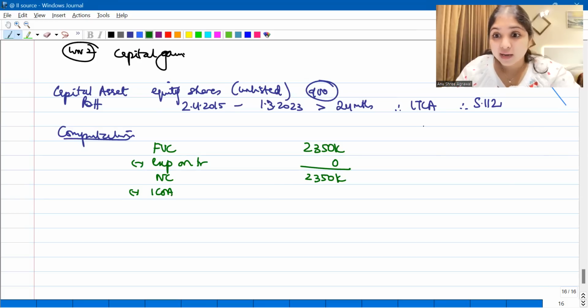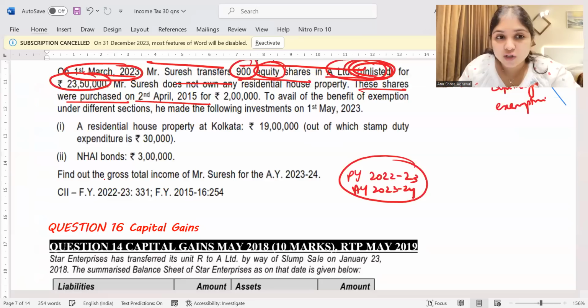I can index it, guys. It is long term. It is not 112 week. It is not slump sale. It is not debentures. It is not bonds. It is not a depreciable asset. So I can index the cost of acquisition. What is the cost of acquisition? The cost of acquisition is 2 lakh rupees.